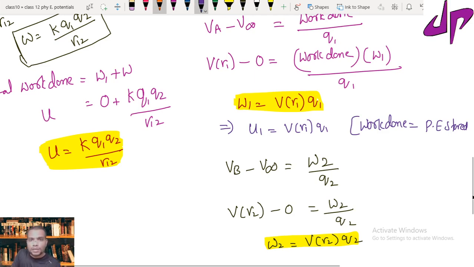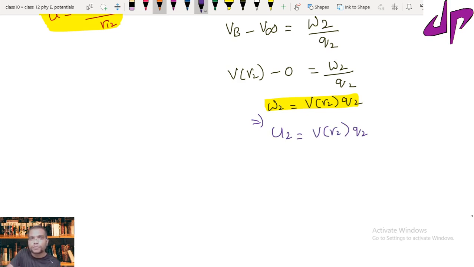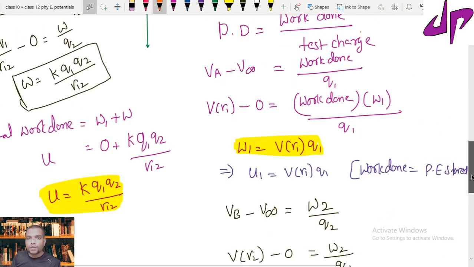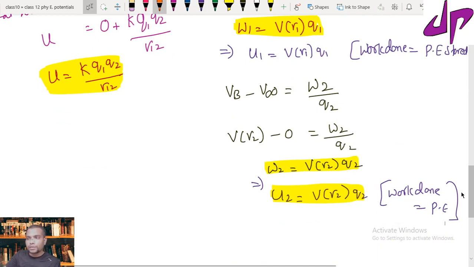Now this work done will be stored in the form of potential energy. So we can write that as U2 equals V of R2 times Q2. So here U2 is the potential energy stored in the charge Q2 at that location. So here work done is equal to potential energy. Now we can write the total potential energy as the sum of these two potential energies.